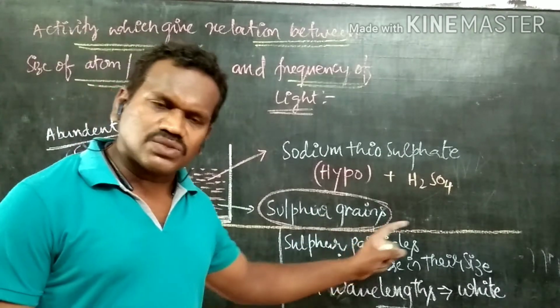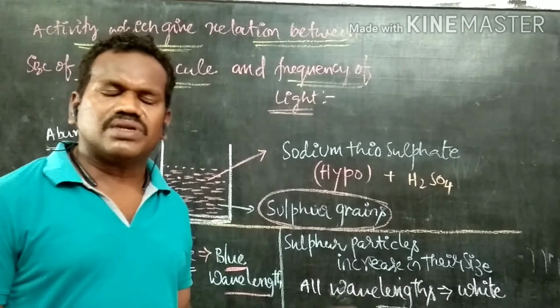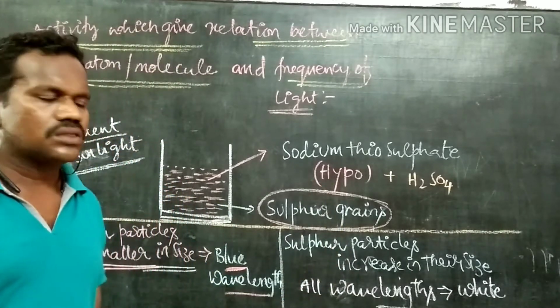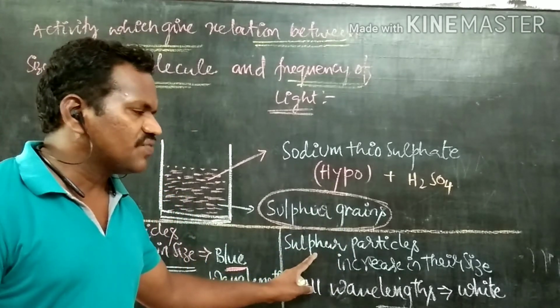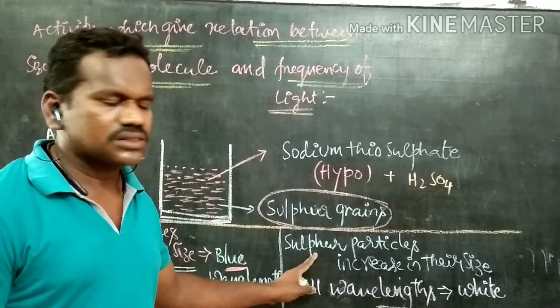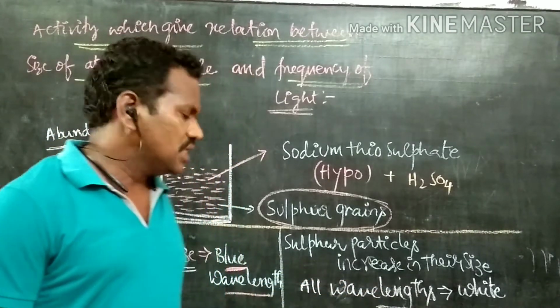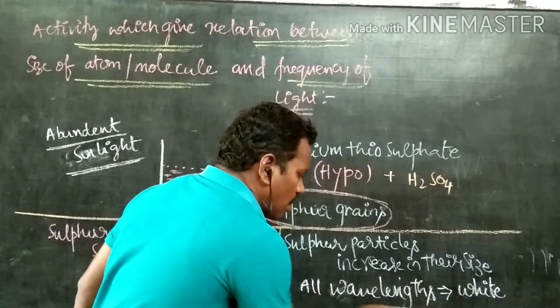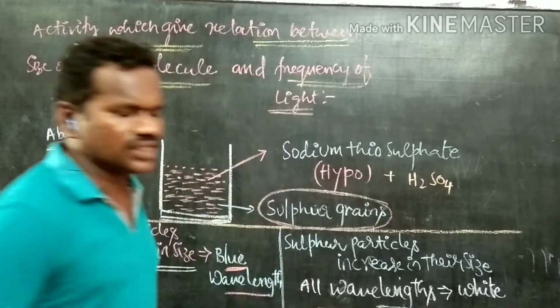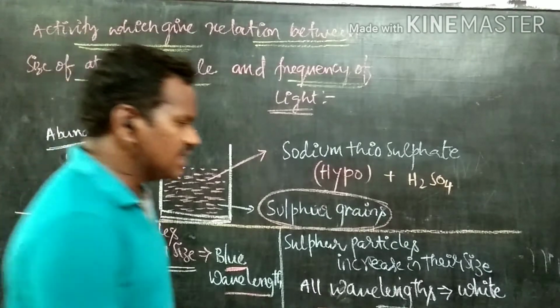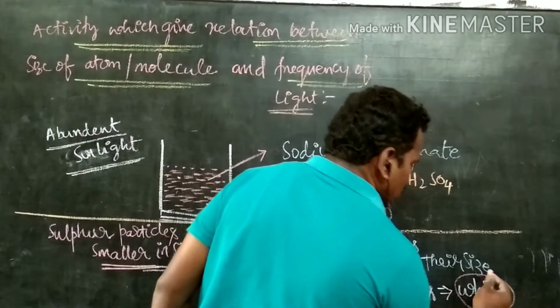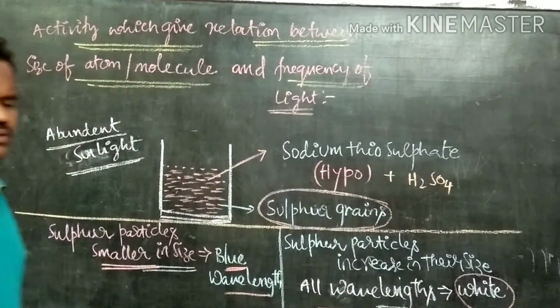As time is moving, as the reaction is going on, the size of the sulfur particle increases. As the size of the sulfur particle becomes more, it responds to all the wavelengths of the light. All these wavelengths together are called white light.